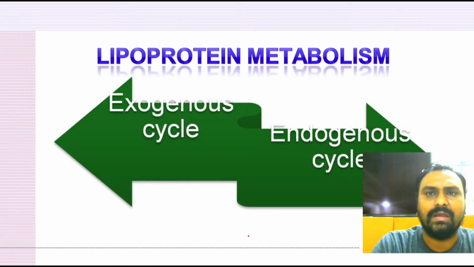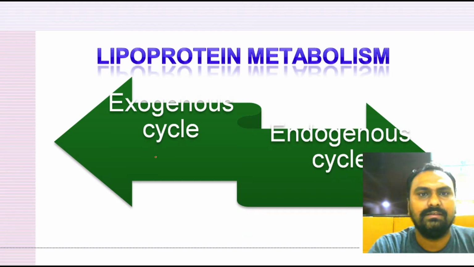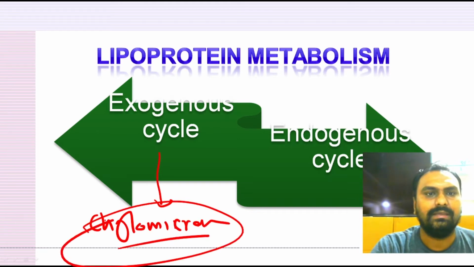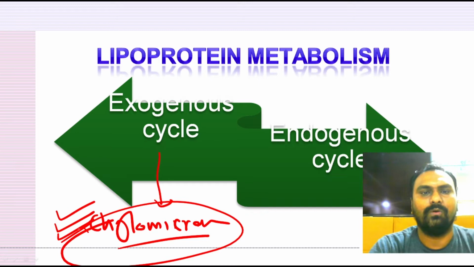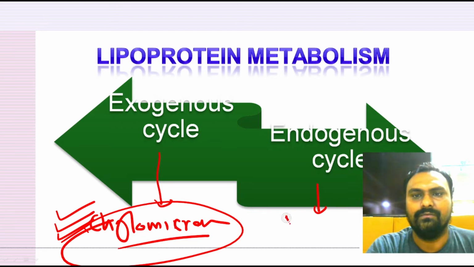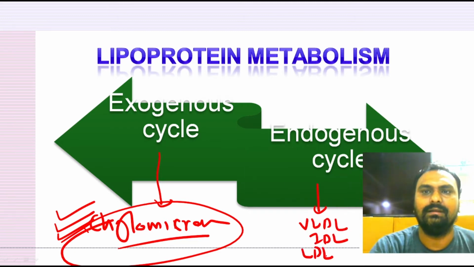Okay, so there are two types of cycle in lipoprotein metabolism. One is the exogenous cycle and one is the endogenous cycle. The exogenous cycle is mainly taken care of by the chylomicrons, that is the lipoprotein, right? And it will carry the dietary lipids from the intestine to the peripheral tissue. While the endogenous cycle is mainly by the VLDL, IDL, and LDL, right?